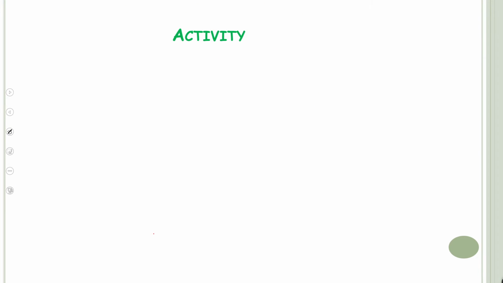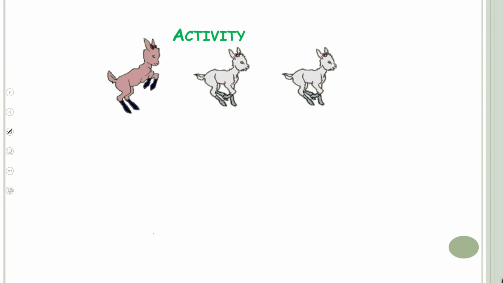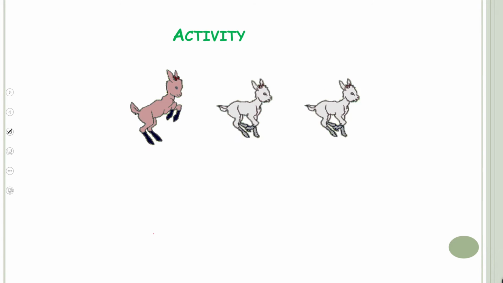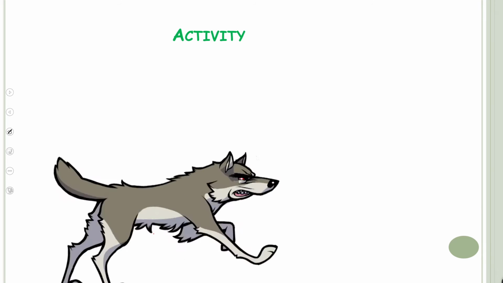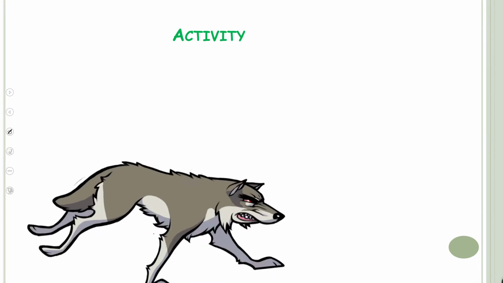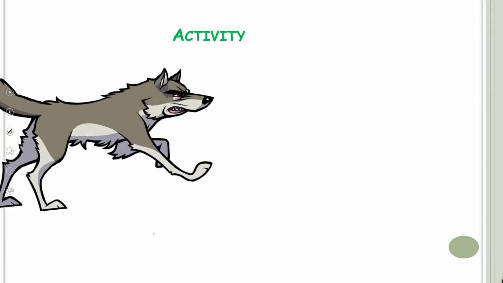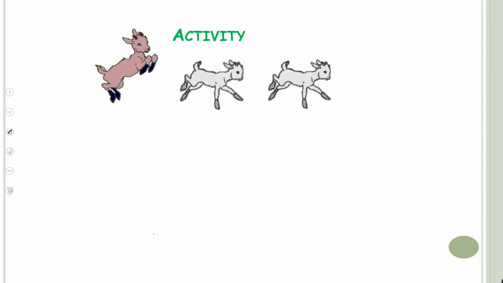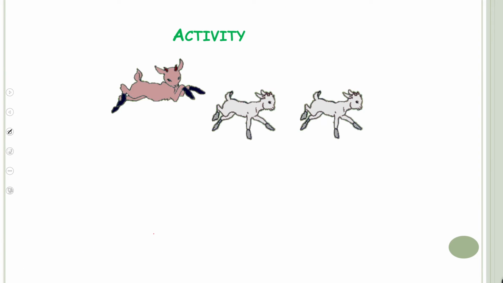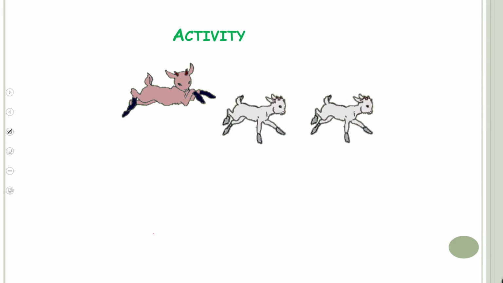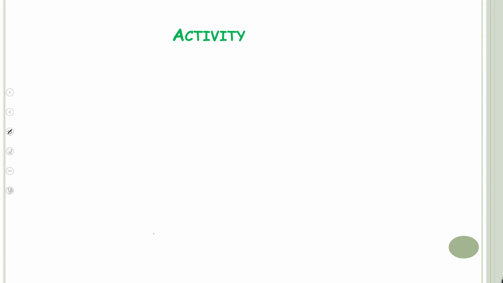A wolf came. A big, bad, hungry wolf. He was very hungry and he was very scary. When the goats saw him, they started running and they ran into their house.